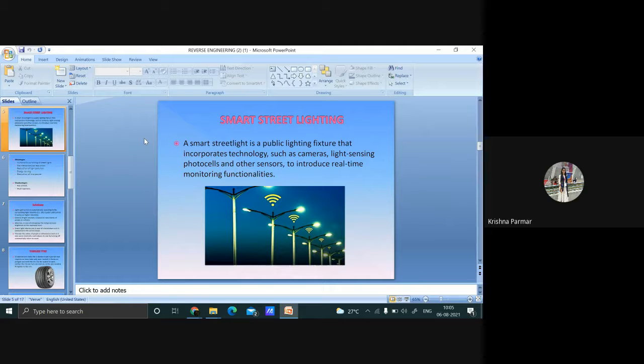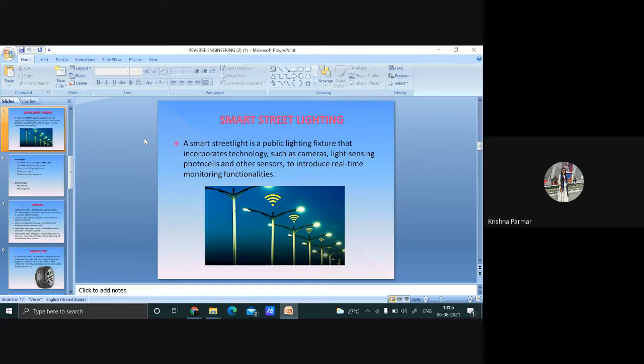Control of light intensity is based on movements of people or vehicles. The smart light informs you in case of breakdown as it is connected to the server or cloud. Thereby, the safety of people is enhanced, and it also saves electricity and reduces cost by turning off automatically when not needed.